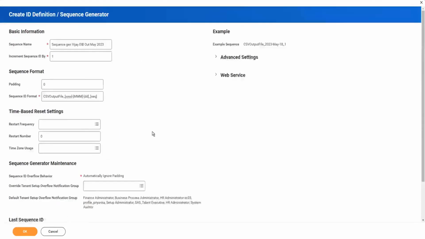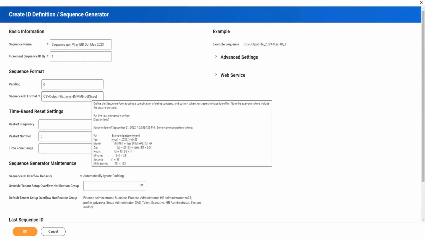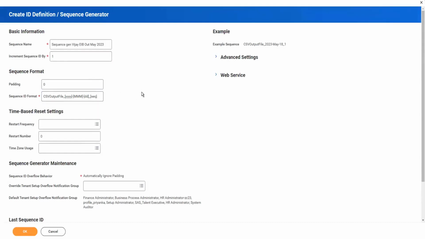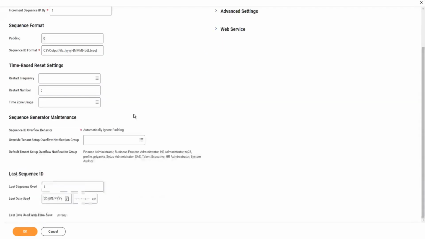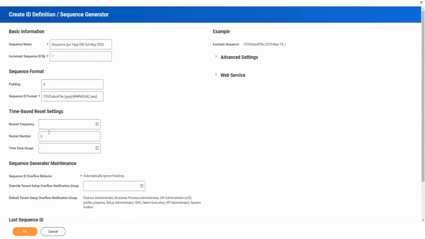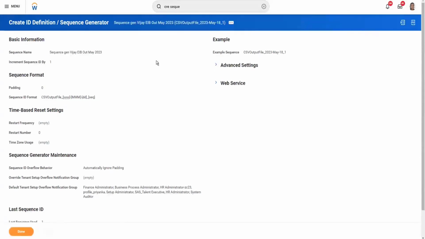So any confusion on this? It's pretty easy and configurable. You can just easily do it if you want to achieve a dynamic file name. So after creation, you just click OK. Once you have configured it, maybe you can just copy it, although the copy will not entirely work, and you will know why. So just copy the sequence.